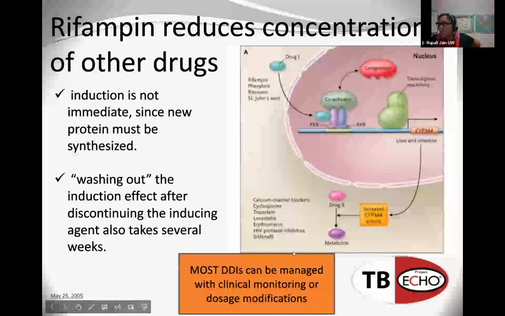So I'm hoping that most of the drug-drug interactions can be managed with clinical monitoring or dose modifications. We all take care of complex patients, and so this might not be relevant to your practice. I know for a lot of our transplant patients, this is not the case, but in a lot of our primary care patients, we can do a lot of clinical monitoring and dosage modifications.